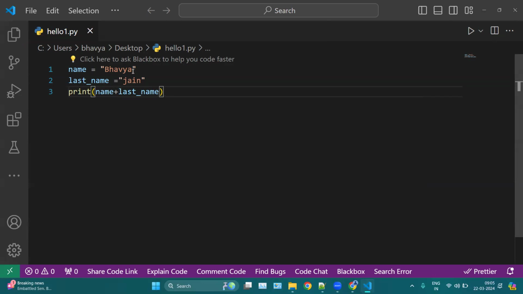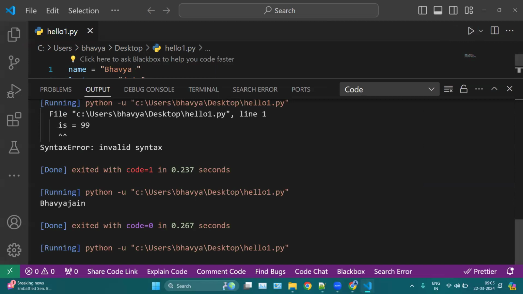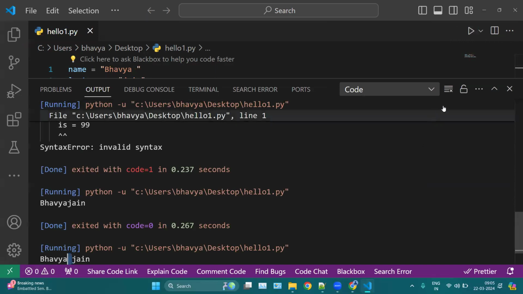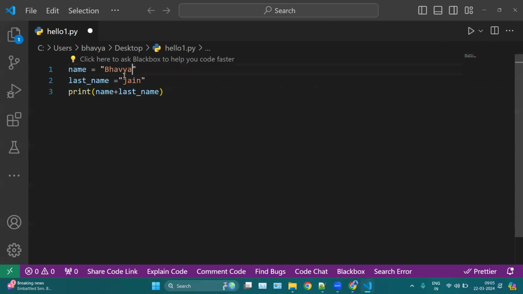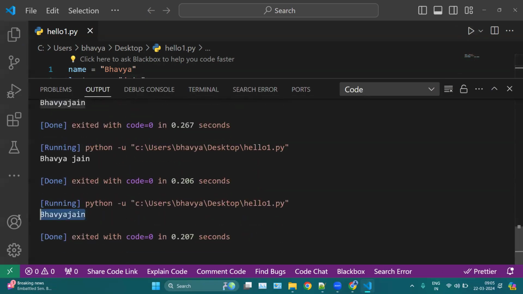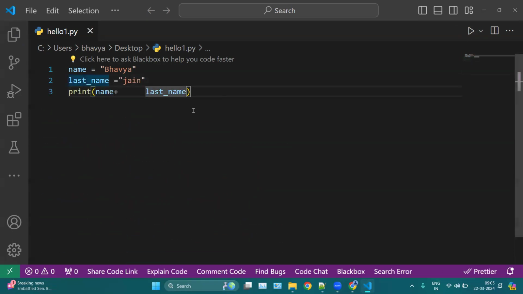So for adding space, either I can add space here after my first name, okay, like this one. Here we have a space, or we can add a space before my last name, like this. Okay. Or what we can do, we can add space here. Like if you add space here, this is invalid. Okay. So this has no effects. So what we can do, we have to add space.